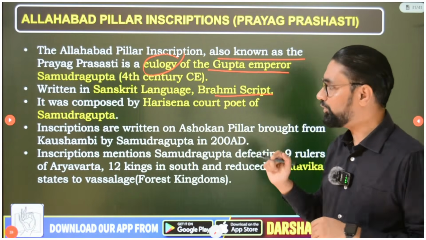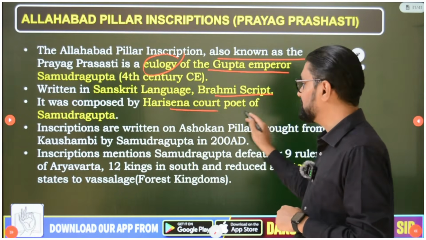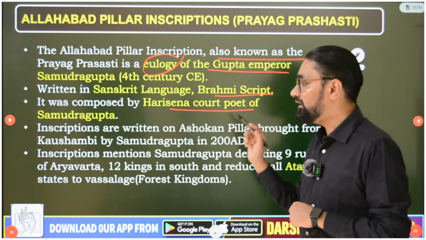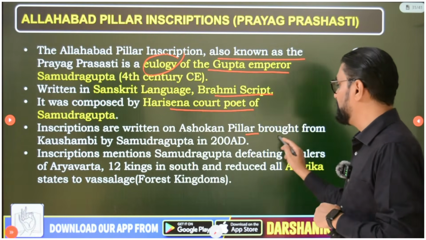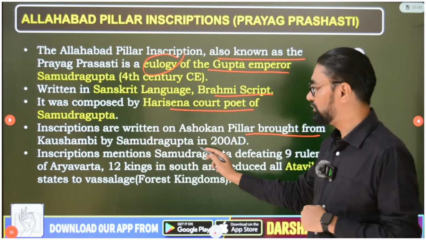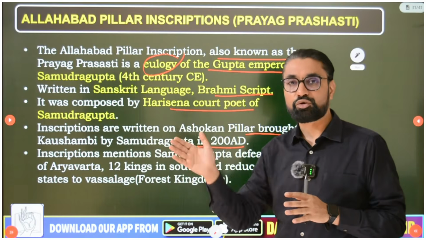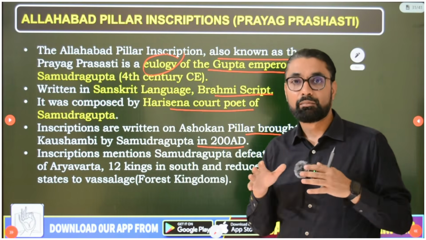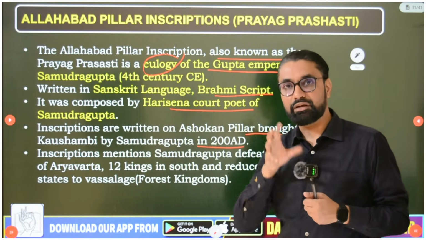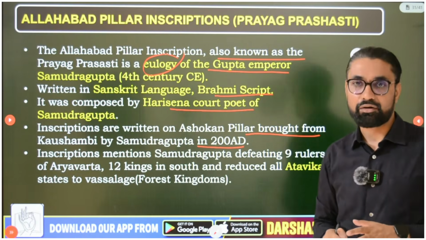So that is an important point you should know. It was composed by Harisen, court poet of Samudragupta, and the inscriptions are written on an Ashokan pillar brought from Kaushambi by Samudragupta. So it was originally an Ashokan pillar which was brought from Kaushambi to Prayag by Samudragupta, and on the same pillar his inscriptions have been carved.